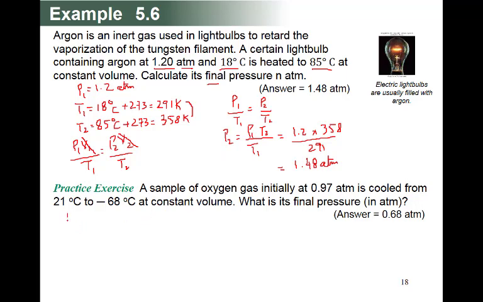Pressure 1 is 0.97 atmosphere. Temperature 1 is equal to 21 degrees centigrade, and you add 273 to make it Kelvin. Temperature 2 is minus 68. Here in your paper it may be 268, so we change this into minus 68, and to convert it into Kelvin you add 273.